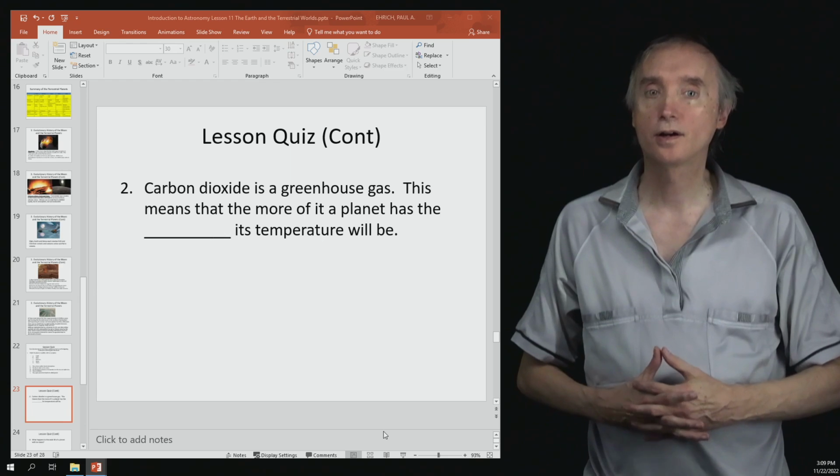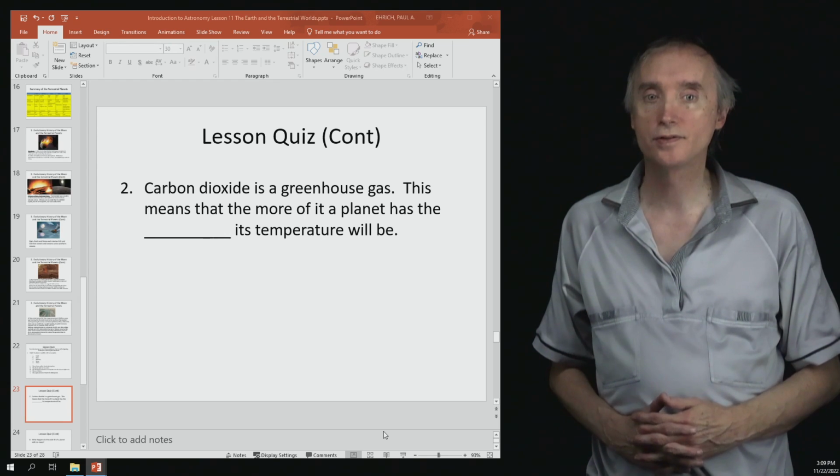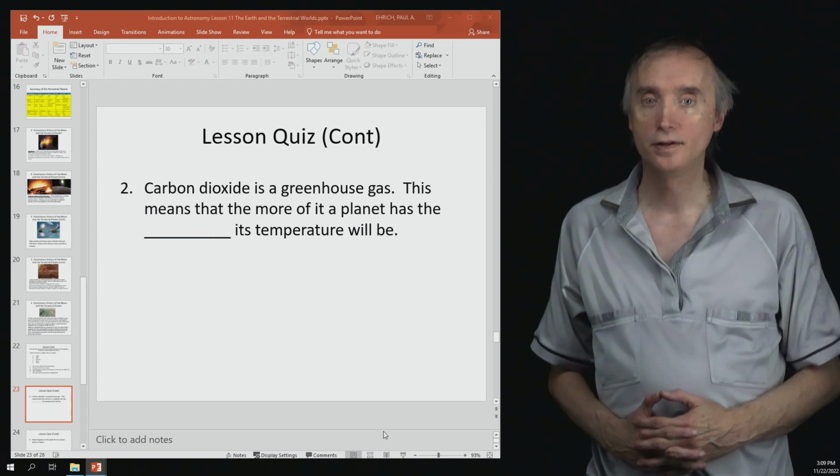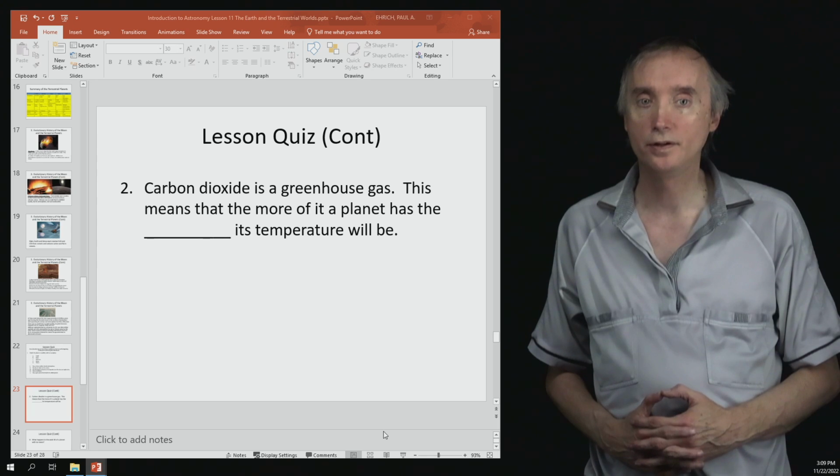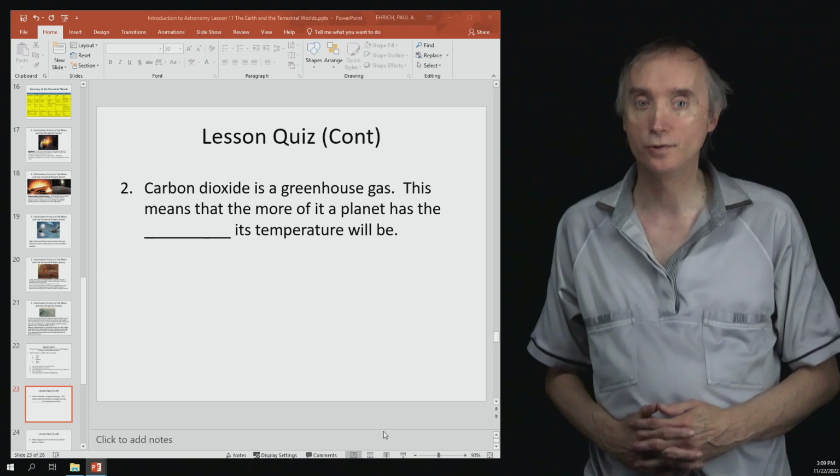Number 2, carbon dioxide is a greenhouse gas. This means that the more of it a planet has, the what? So what does it do to its temperature? Increases it, so the higher its temperature is going to be.